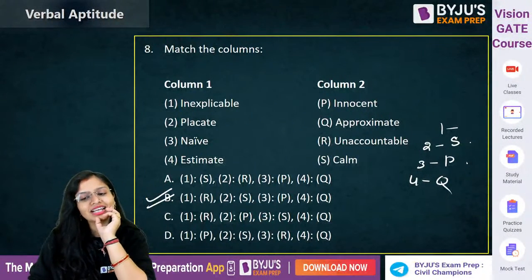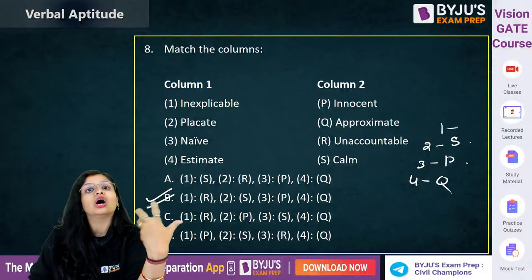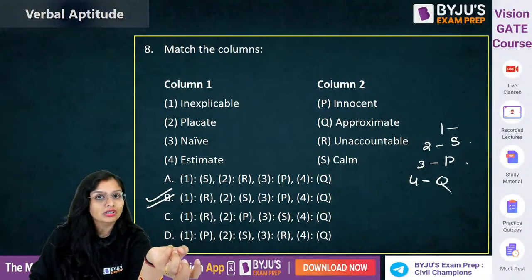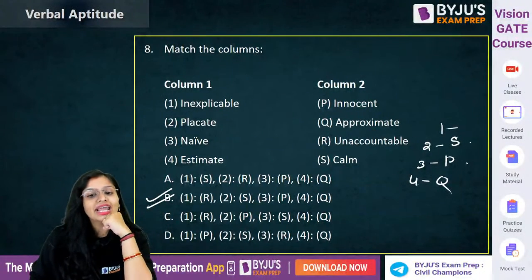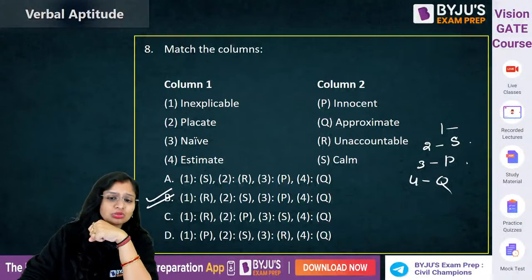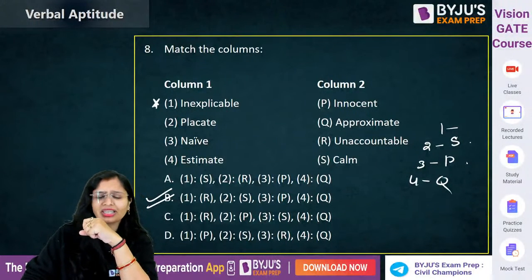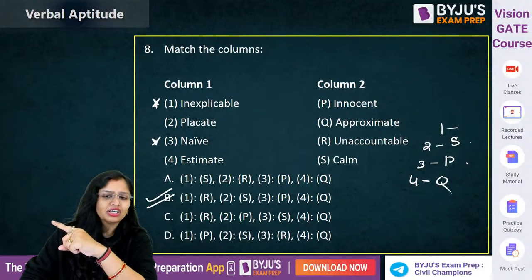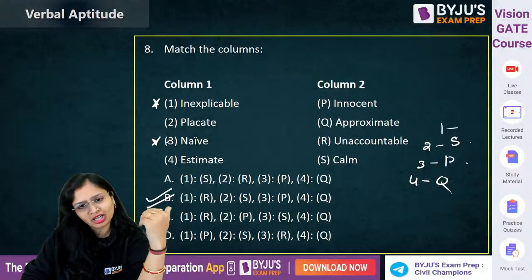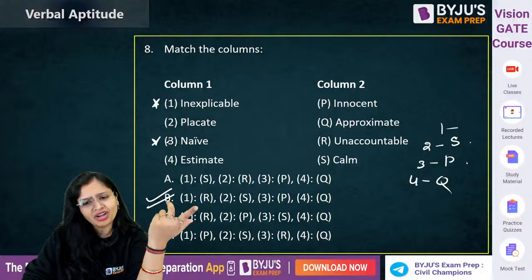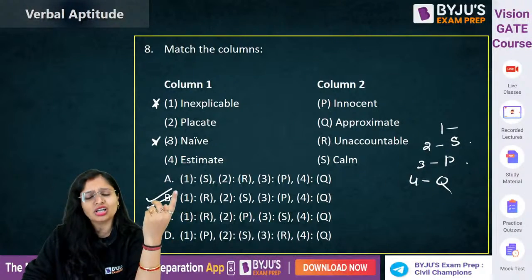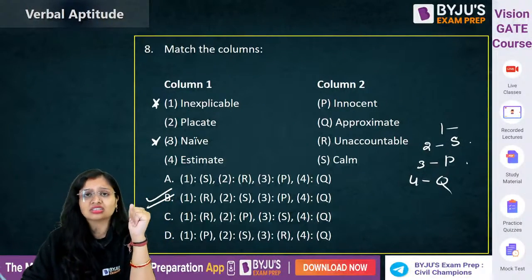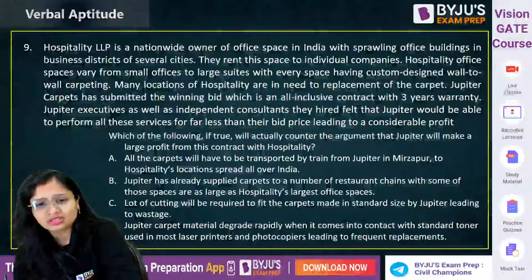Inexplicable. That means anything which you cannot account for, unaccountable. Okay, so that is known as inexplicable. This has been asked quite a number of times. I have seen in many examinations, not only in GATE, this inexplicable and naive. So if you're preparing for other examinations also, you will find these words in many examinations. I don't know what love they have for these two words. They have asked it.